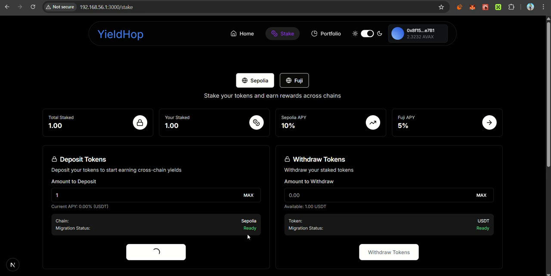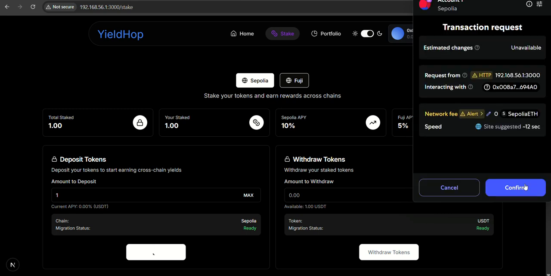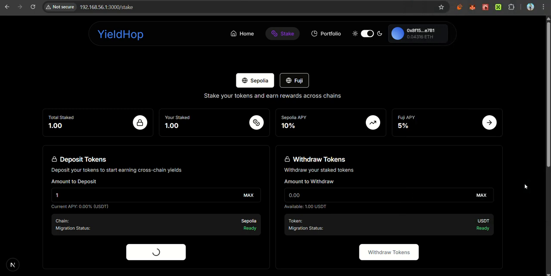The transaction has been confirmed. It's processing. You can see the pop-up of the transaction is coming out. We currently staked 1 USDT, the mock token.